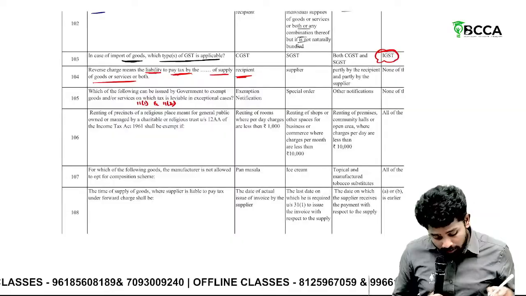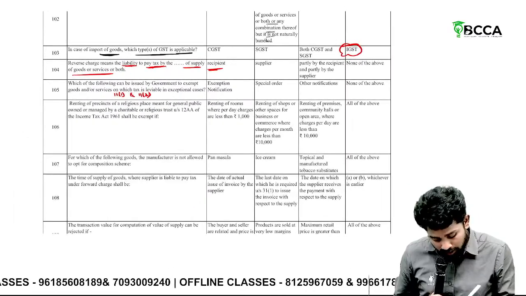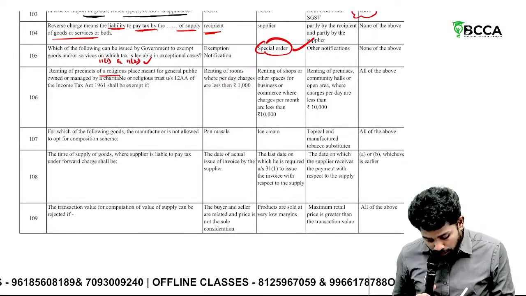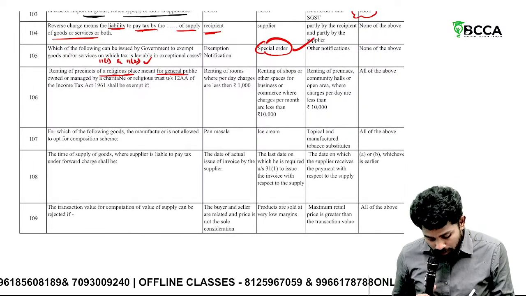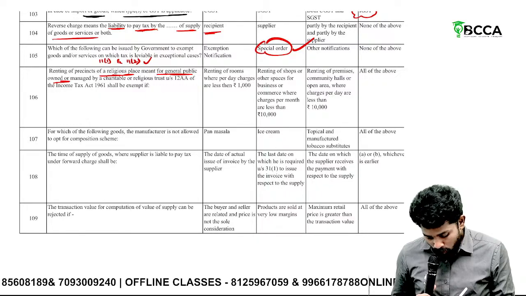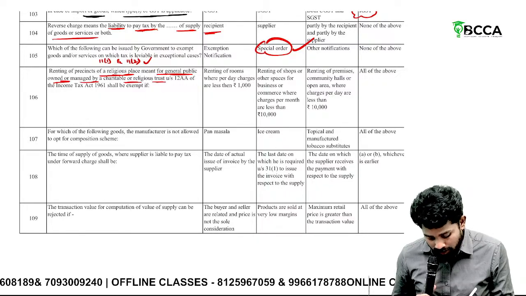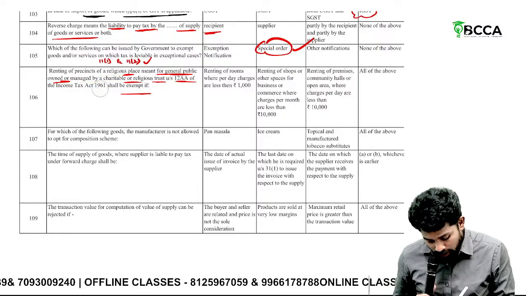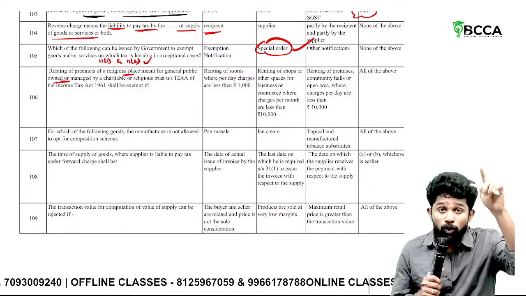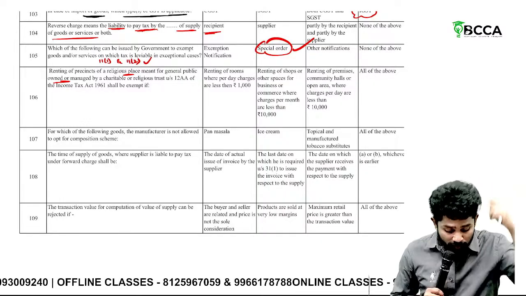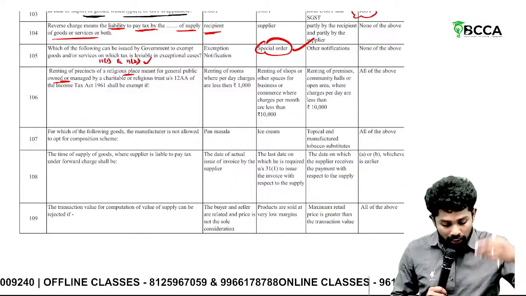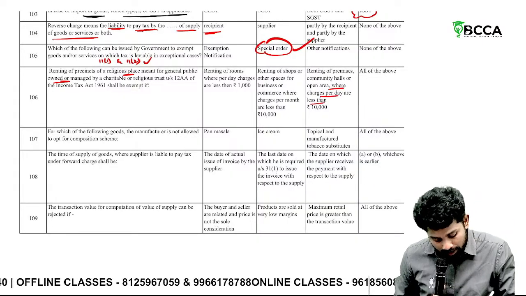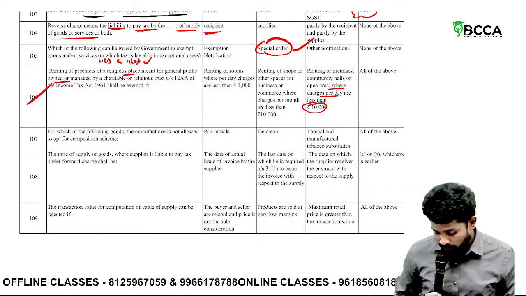Under 11.1, it is a general exemption notification. 11.2, it is what? Special order. Then, renting of premises, religious premises meant for general public, owned and managed by charitable trust under 12A of income tax shall be exempt. So renting of religious premises is exempted when per room less than 1,000, if it is for shop less than 10,000, and for premises, community halls, open area where charges per day are less than 10,000. So all of the above.